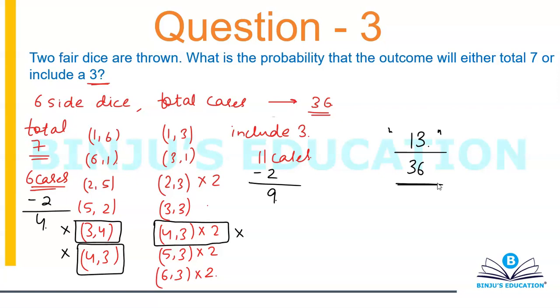If the question was, what is the probability that the outcome will sum to 7 and include a 3, in that case, please don't write 4 by 36. Write 2 by 36 because 3, 4 and 4, 3 are the only outcomes. Don't count an outcome twice. If the outcome will total 7 and include a 3, your answer will simply become 2 by 36, which is 1 by 18.